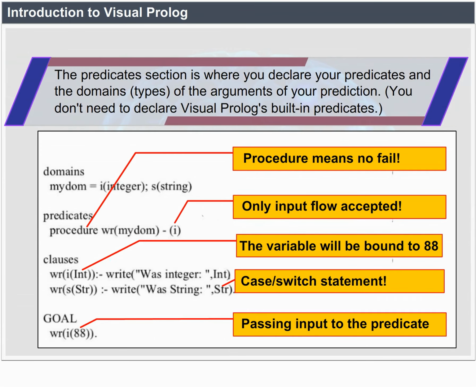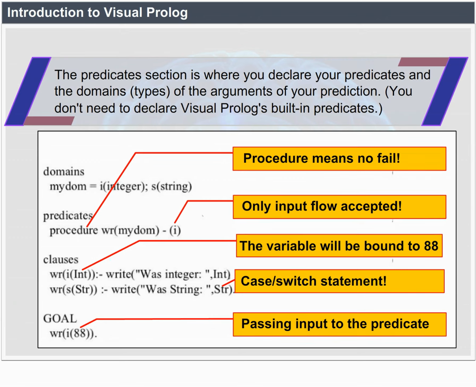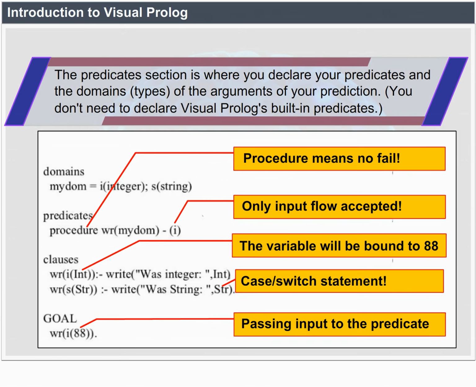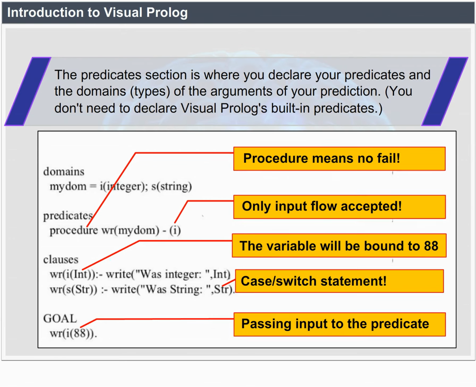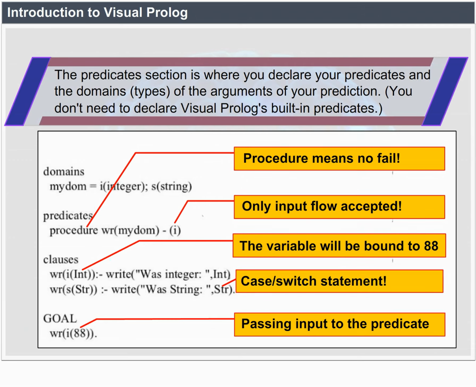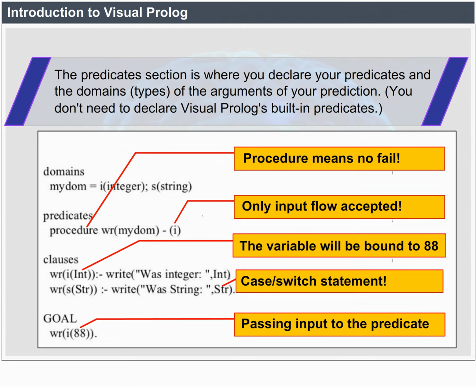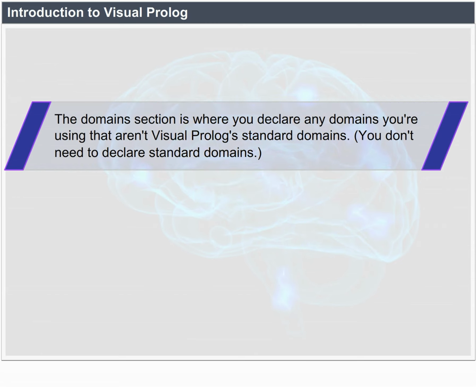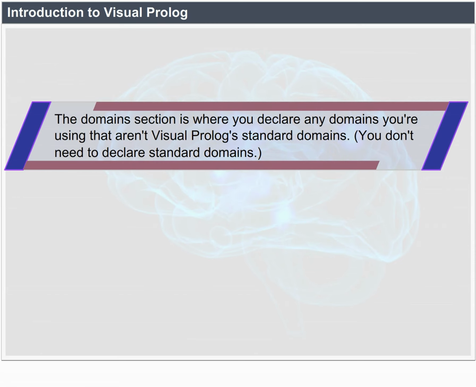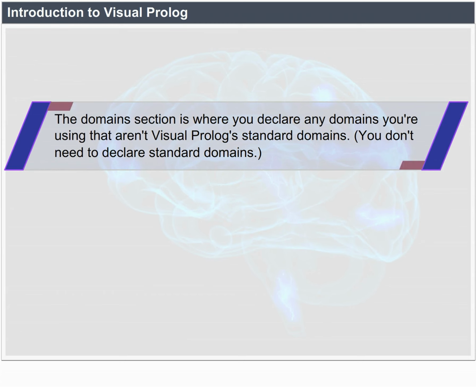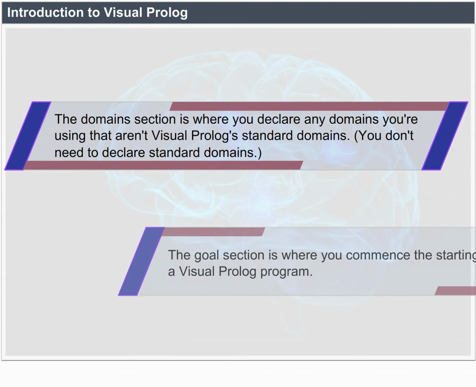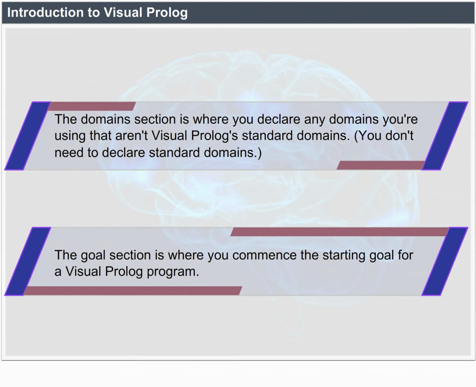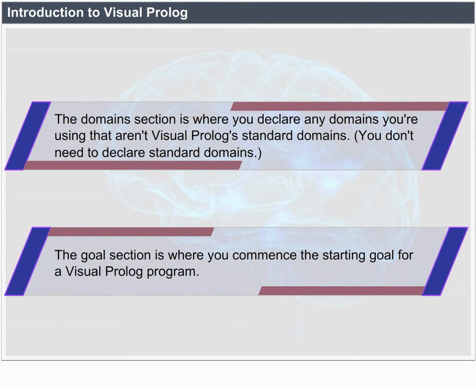The predicates section is where you declare your predicates and the domains, or types, of the arguments of your predicates. You don't need to declare Visual Prolog's built-in predicates. The domains section is where you declare any domains you are using that aren't Visual Prolog standard domains. You don't need to declare standard domains. The goal section is where you commence the starting goal for a Visual Prolog program.